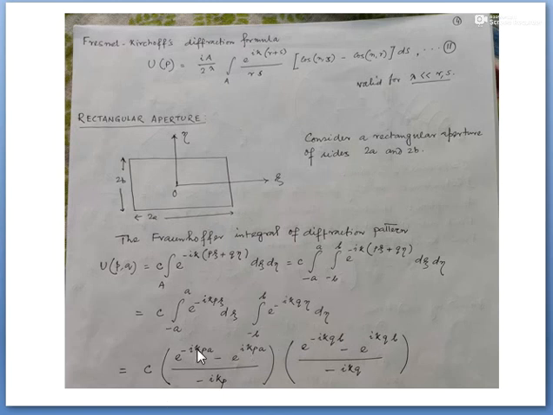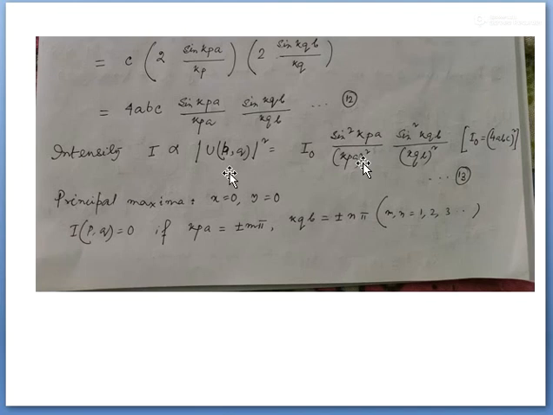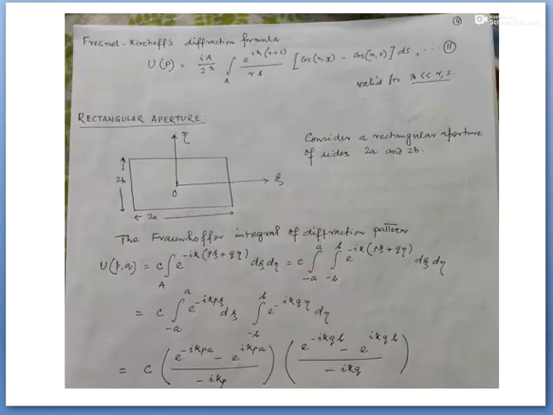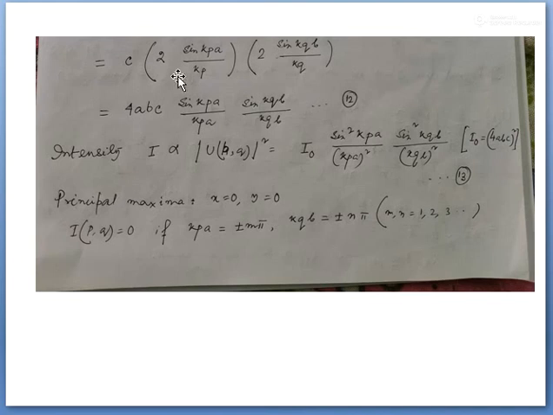And the equation gives me c, (e to the power ikpa minus e to the power minus ikpa) by ikp, times (e to the power ikqb minus e to the power minus ikqb) by ikq, and this integration ultimately gives me, first integration, this part will be equal to 2 sin kpa by kp, and second integration 2 sin kqb by kq, and this will be 4abc (sin kpa by kpa)(sin kqb by kqb), and intensity will be sin square kpa by kpa, sin square kqb by kqb.